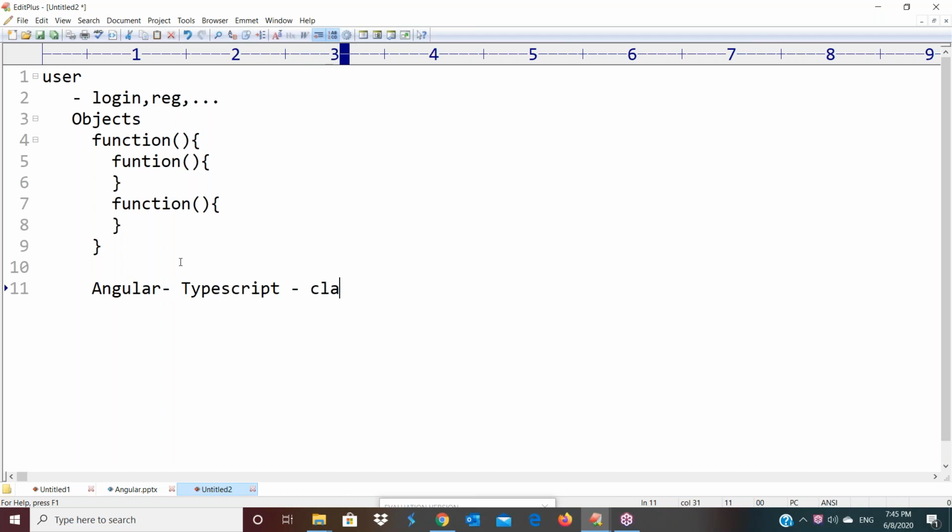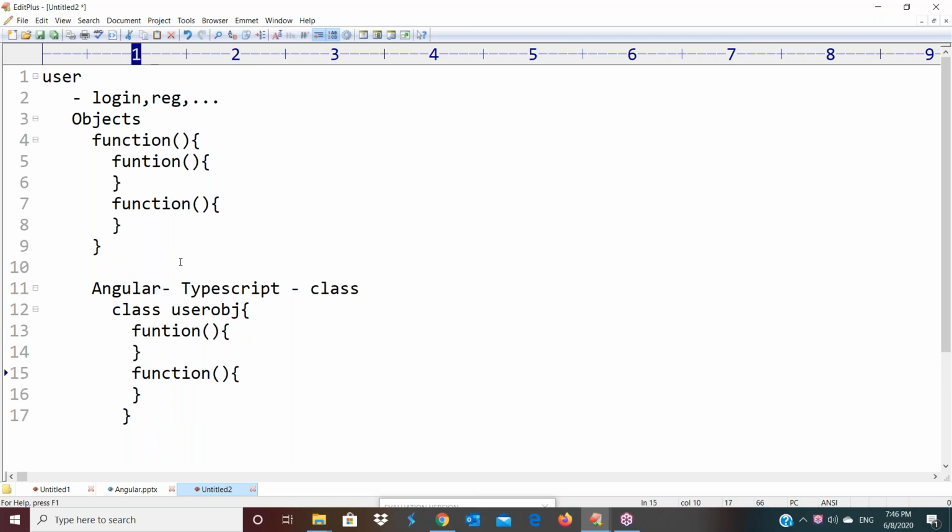it supports class structure. That's why we are creating objects like this, as a class. Inside this class, just like that user OBJ I have taken here, you can place the functions. This is one function for login, and this is another function for registration. Like that, we are creating the functions inside the class. So this is one object, and this is also one object. This object we created through function, and this object we created through class.